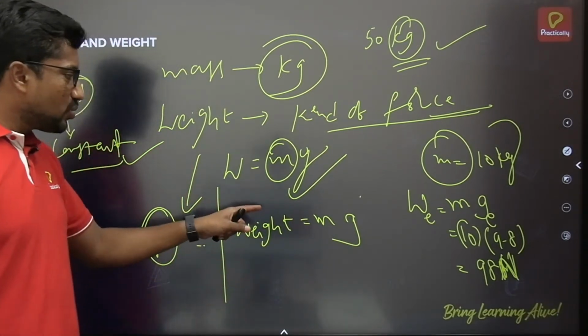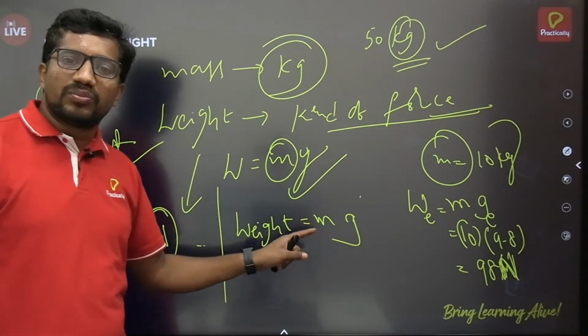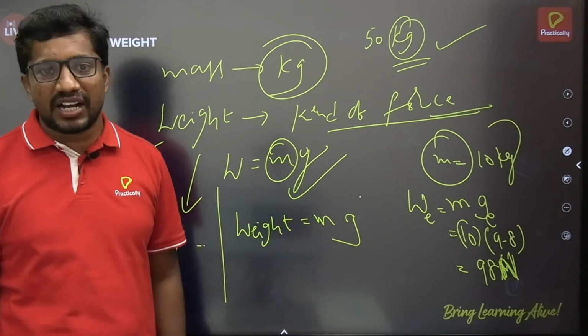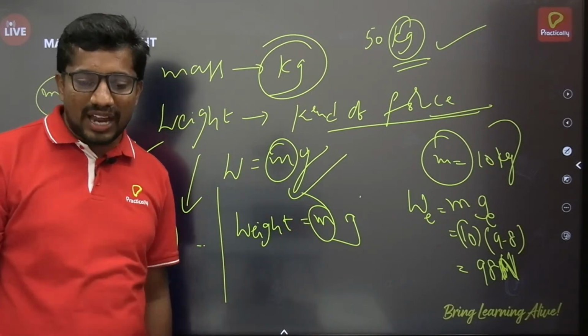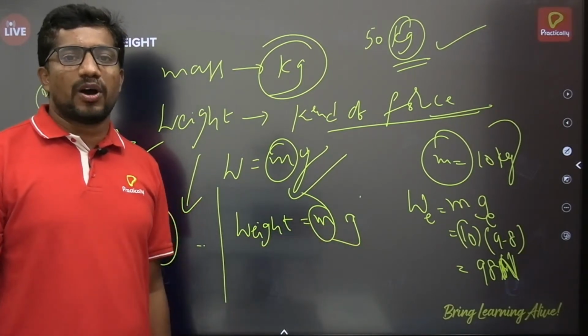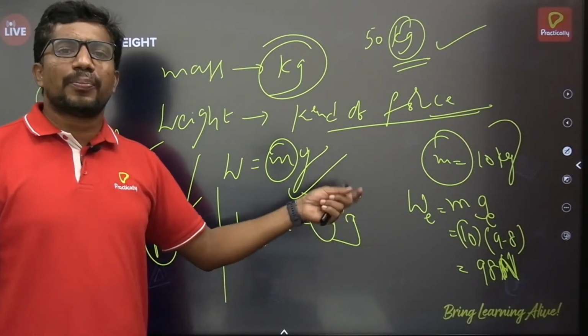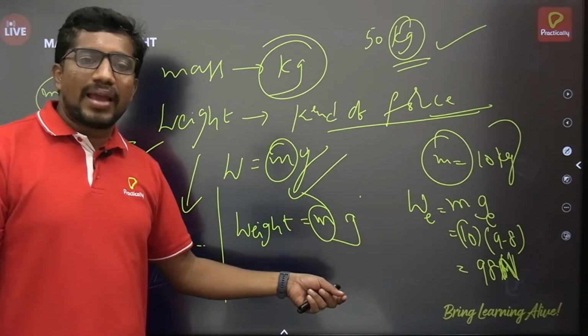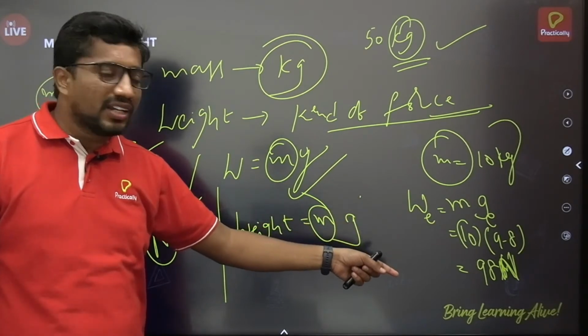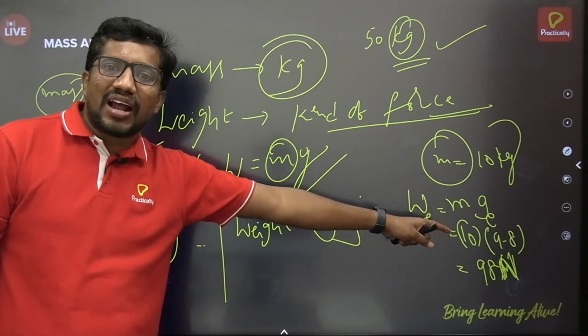Weight depends on both the mass of the body as well as the acceleration due to gravity. Mass remains constant, fine. Then what about acceleration due to gravity? That will be changing, depending on the planet on which the object is. As I am on the surface of the earth, I will talk about the acceleration due to gravity of the earth.